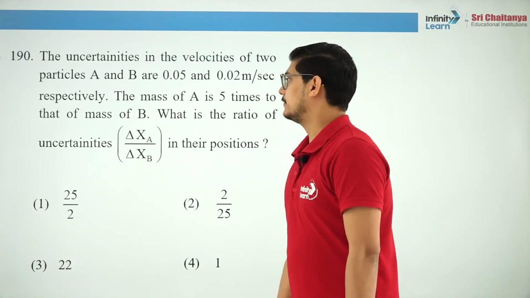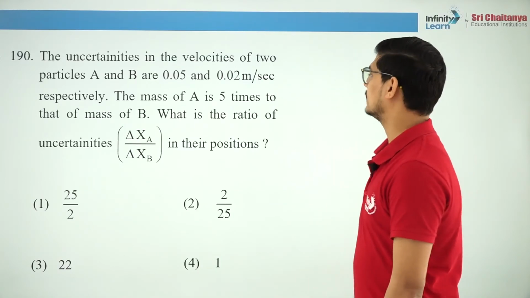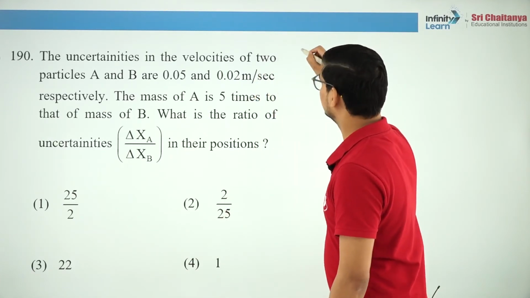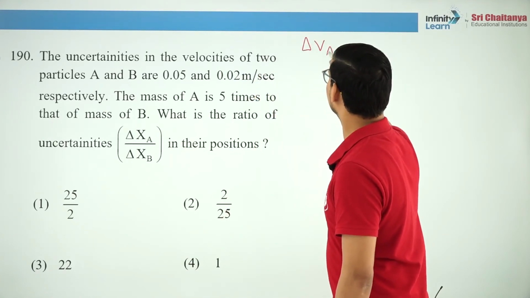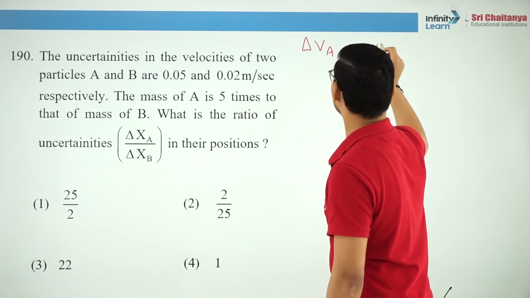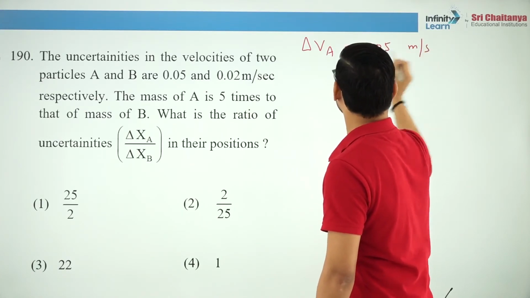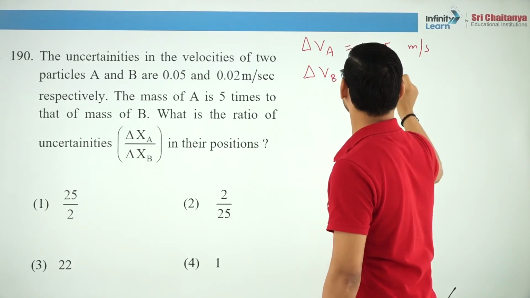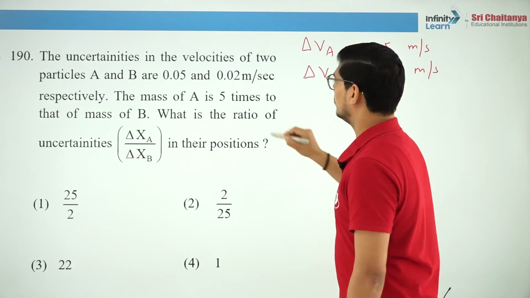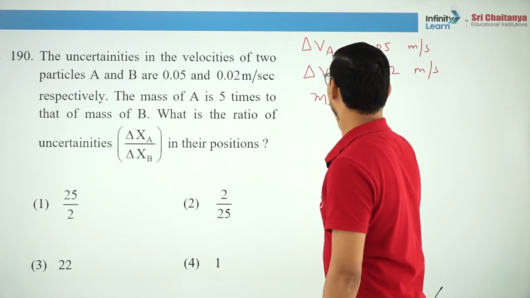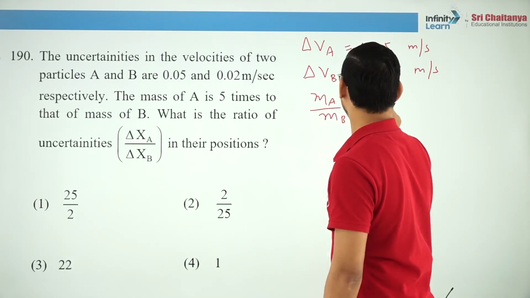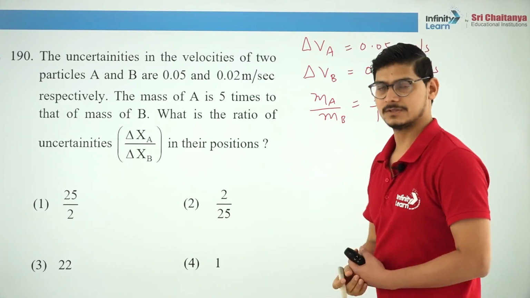Uncertainties in the velocities of 2 particles are given. The mass of A is 5 times the mass of B. That is, delta vA is 0.05, delta vB is 0.02, and the mass of A is 5 times the mass of B, so this is 5 by 1. Is that clear?